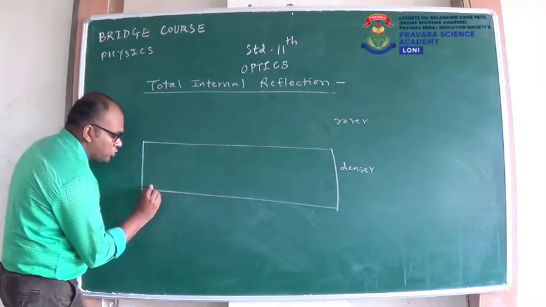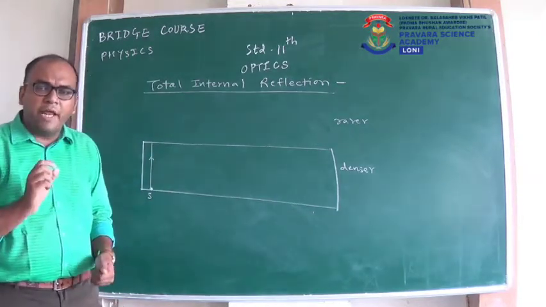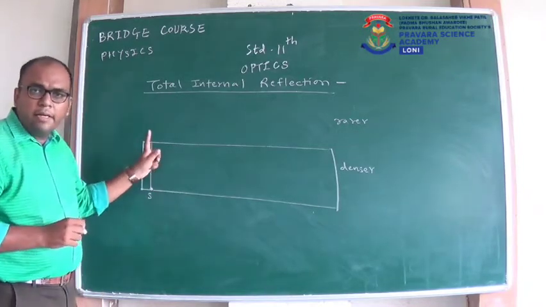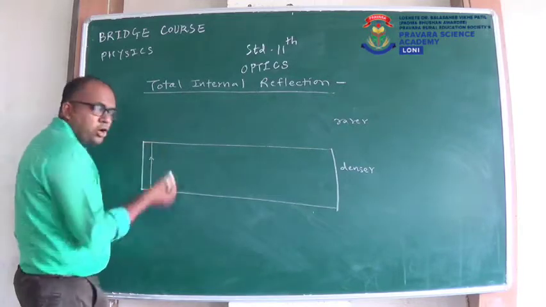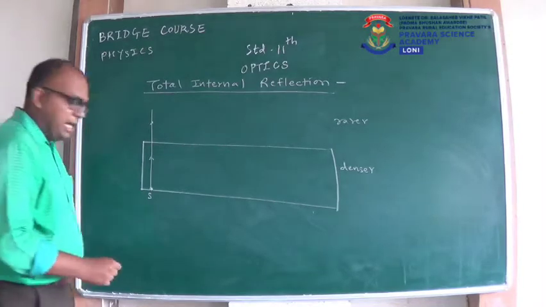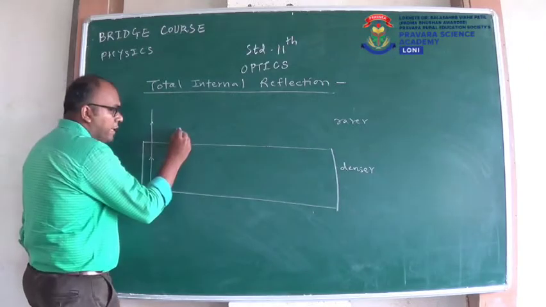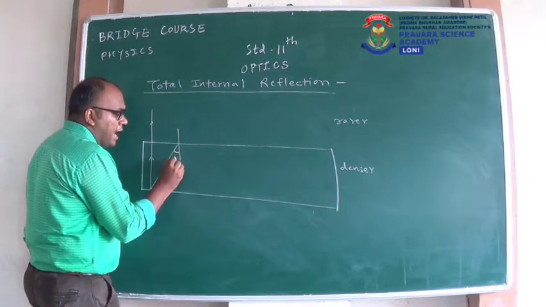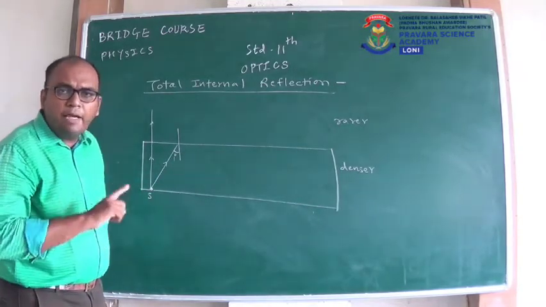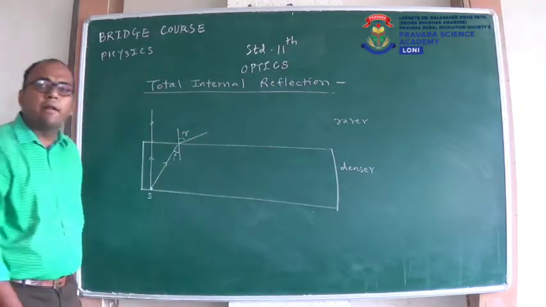So one ray from this source of light will go like this, in a straight line. And we know we can observe refraction only if light is incident obliquely. So here it is not an obliquely incident light ray. So it will not deviate, it will not refract, it will go in a straight line. If some other ray is going like this, I will draw the normal here. This will be our eye. When going from denser medium to rarer medium, light will bend away from the normal. So the refracted light ray will be like this.